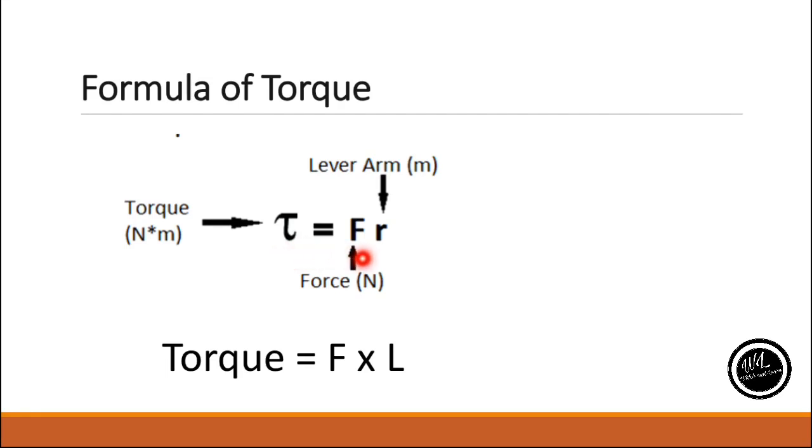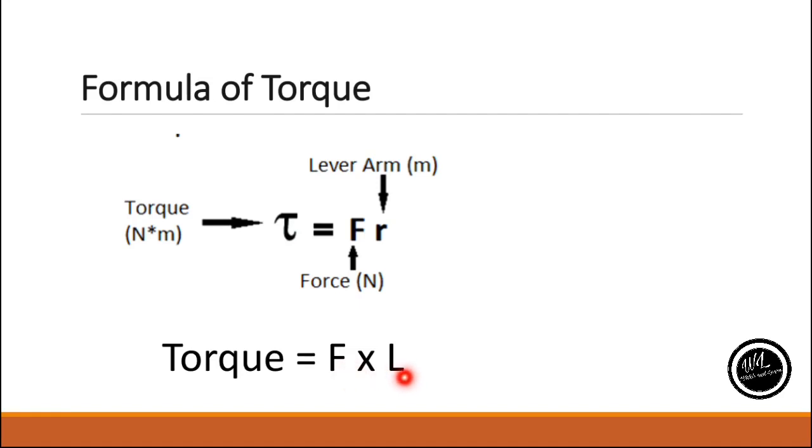Torque is equal to the multiplication of force and moment arm. Torque is equal to F cross L, or we can say tau is equal to F cross L. As we know, the unit of force is Newton.